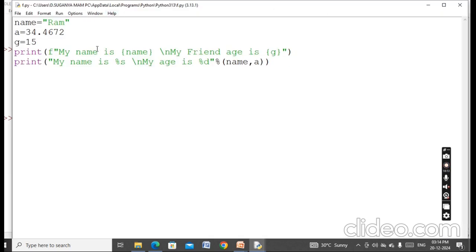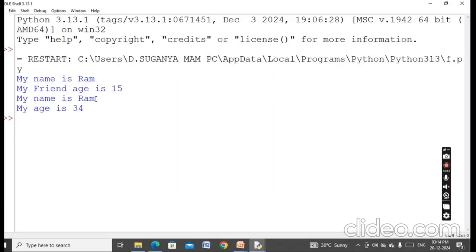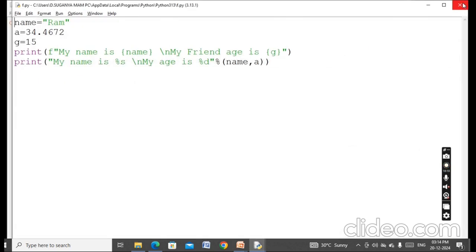So here I am just giving it, right? It looks good. The output will be, for this alone we are using a format operator here.